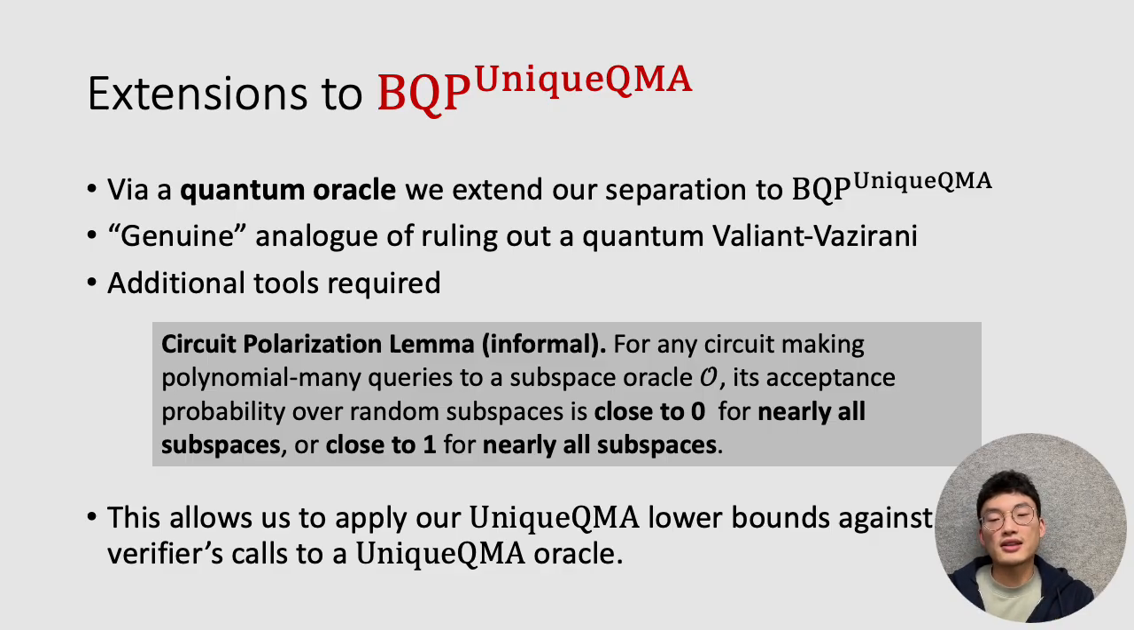And what this means is that we can leverage this lemma to show that there's going to be at least one call that the outer verifier makes to the unique QMA oracle, which is essentially a solution to the full problem. At some point, the outer verifier needs to show its hand and really just ask the unique QMA oracle to solve the problem for it. And with this lemma in hand, we're able to apply our previous unique QMA lower bound against the verifier's calls and achieve a separation between BQP to the unique QMA and QMA.